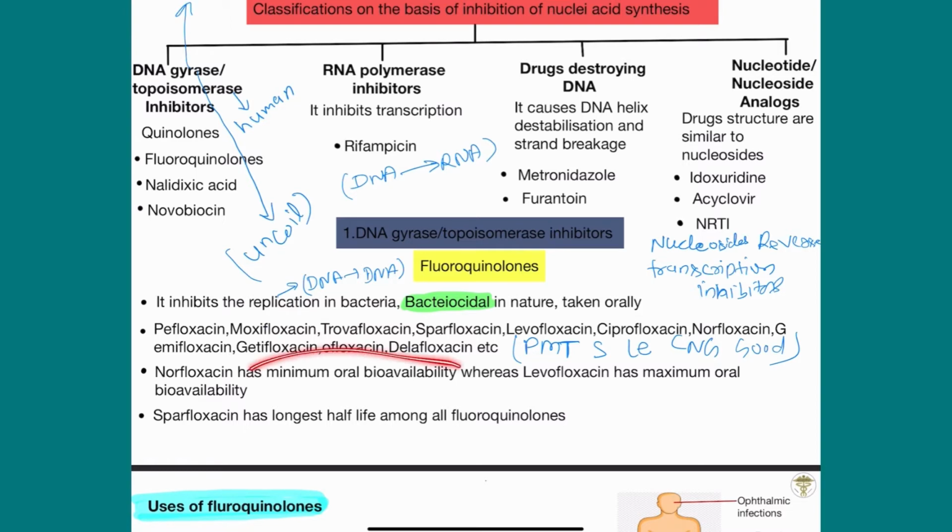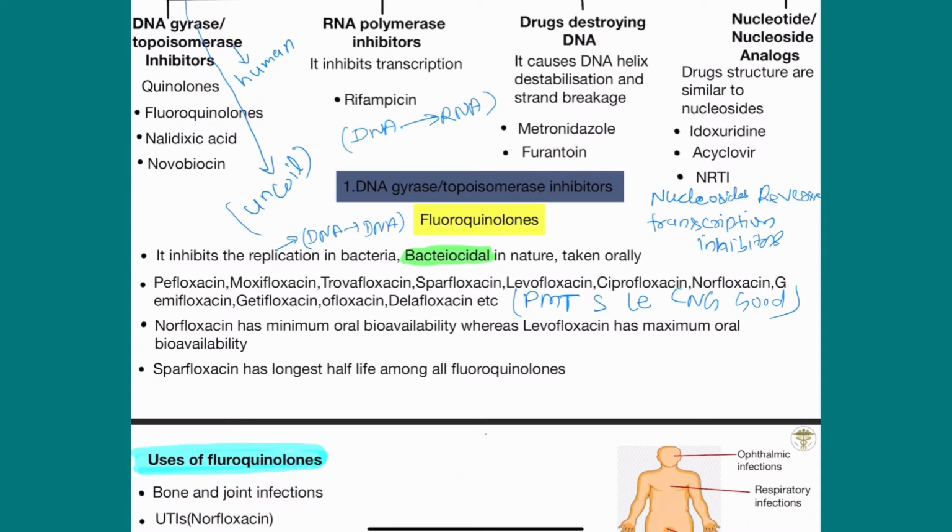Norfloxacin has minimum bioavailability, and levofloxacin has maximum bioavailability. So please learn this. And sparfloxacin has the longest half life among all the fluoroquinolones. But it also has side effects, like phototoxicity, which I will discuss in the adverse effects. It causes maximum phototoxicity, so its use is sometimes restricted.